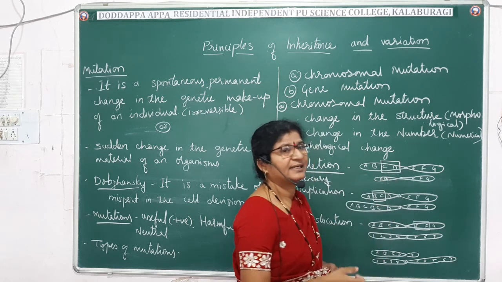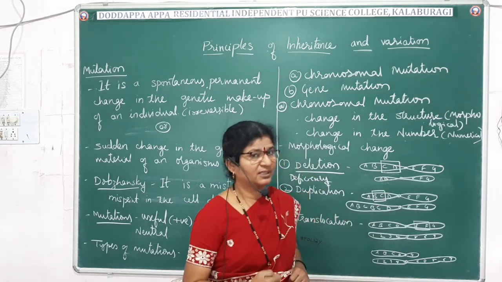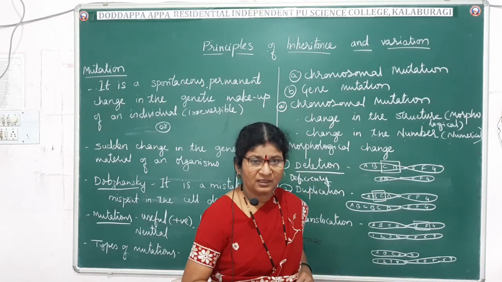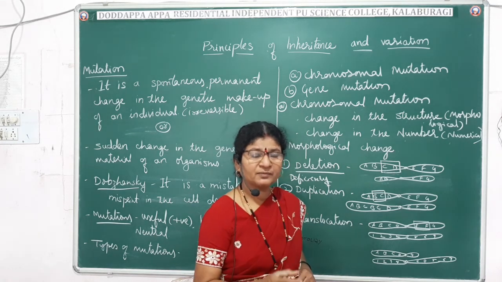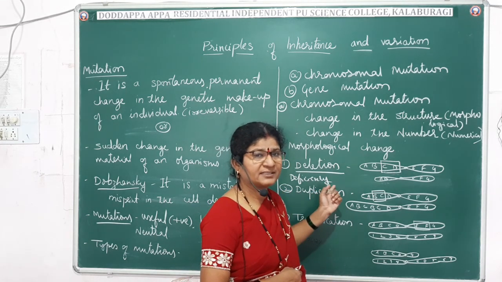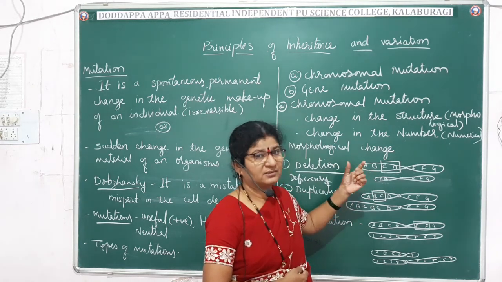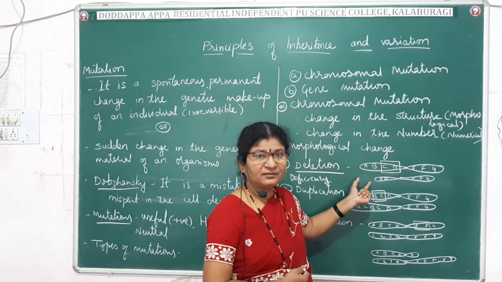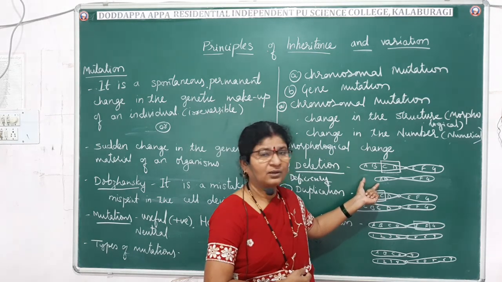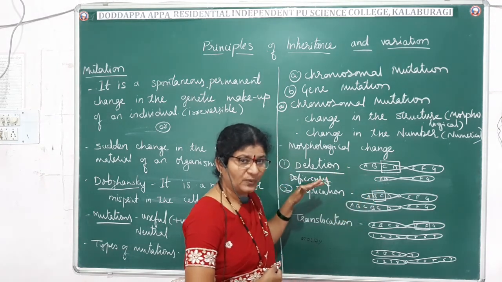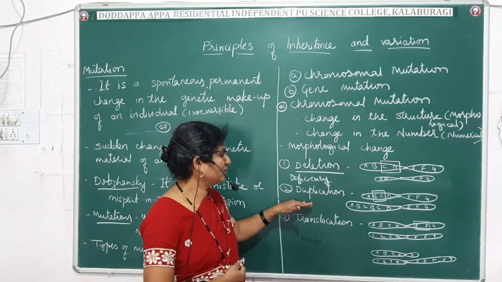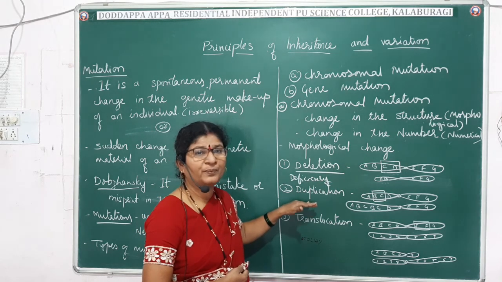Such changes which occur in the chromosome due to the loss of a part of the chromosome are called deletion or deficiency. And this deficient segment will affect the phenotype of the organism. So this is one type, and then let me go to the next one, which is called duplication.